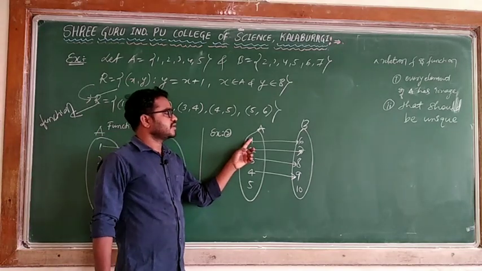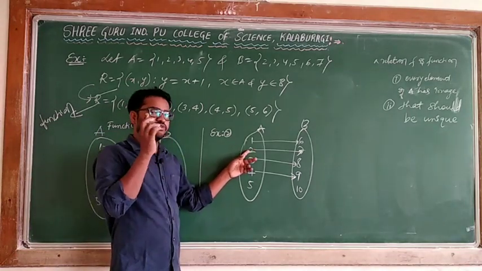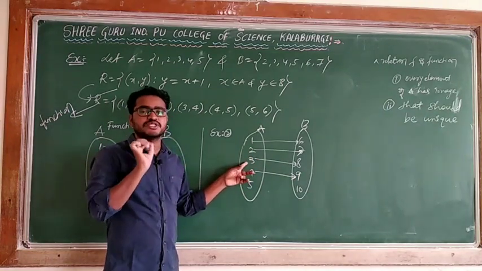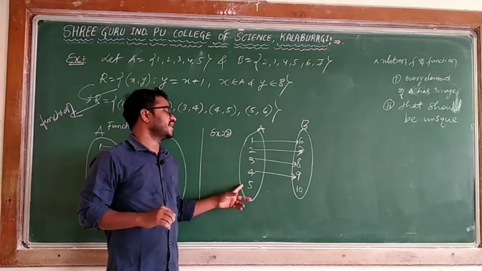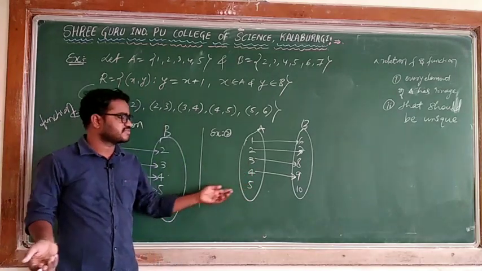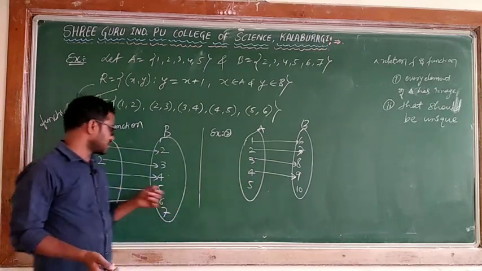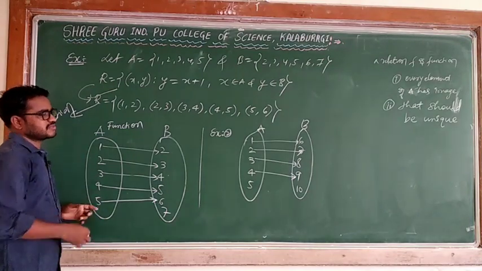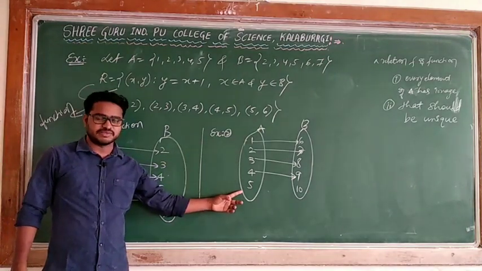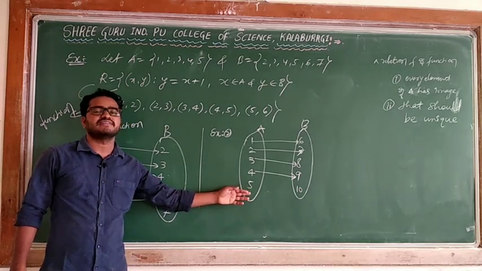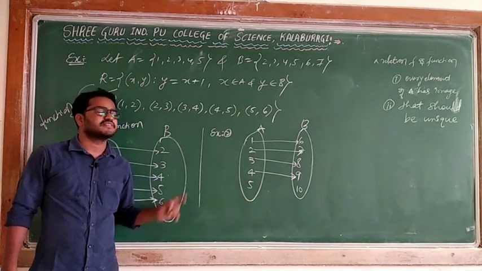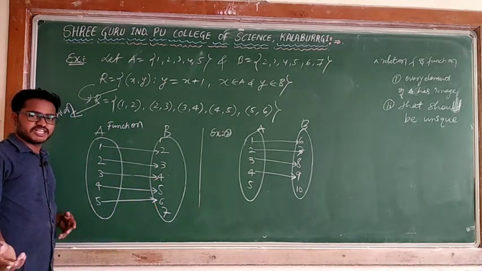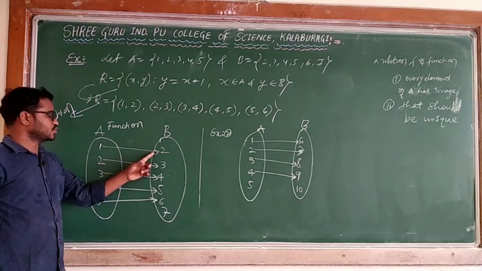1 has an image, 2 has an image. Don't worry, we will say later whether it has one image or more. 3, first you check whether it has an image or not. 3 has an image, 4 has an image, 5 doesn't have any image, which means 5 is not connected. Keep in mind, every element must have an image, but here does every element have an image? No, 5 doesn't have any image, so I can say this is not a function.